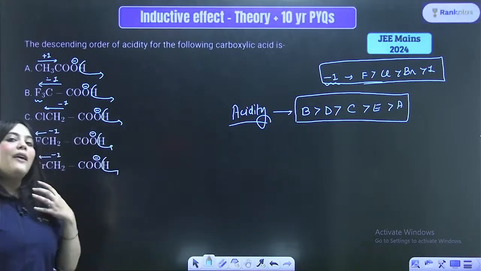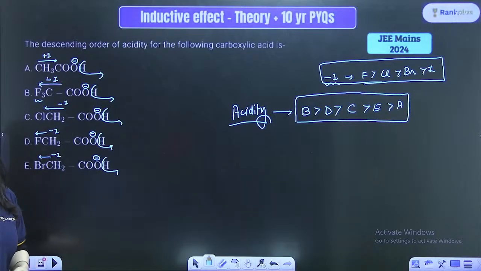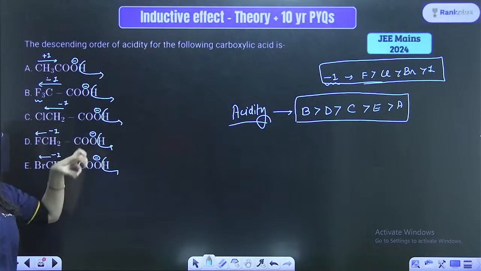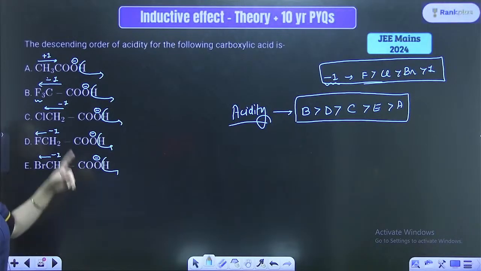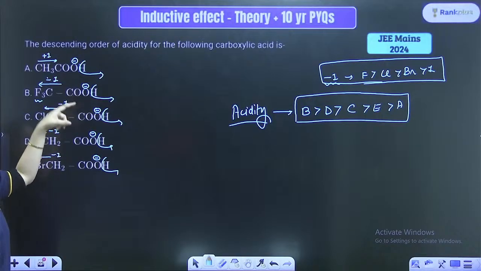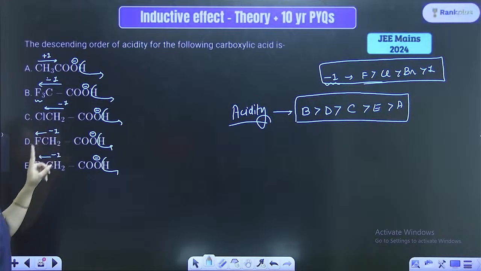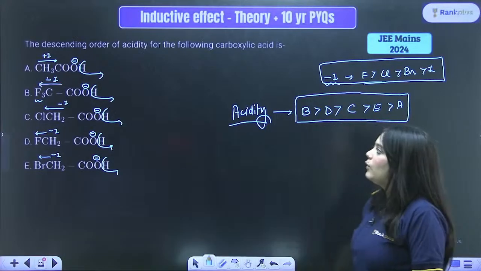If I have a negative charge, I need groups which take away electrons. As I know, fluorine has the strongest minus I effect, the electron withdrawing effect. It will have the most stable negative charge, followed by D, followed by C, E, and A. Easy acidity order. This is how you will tell.